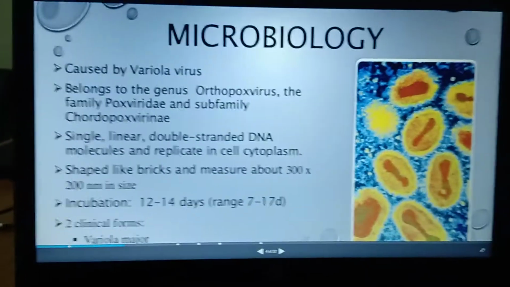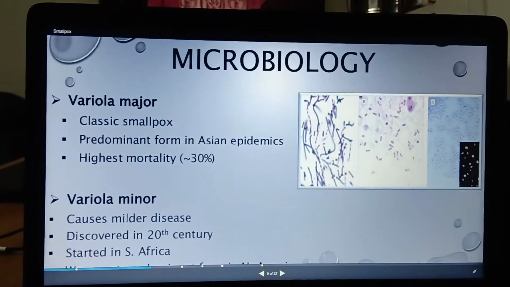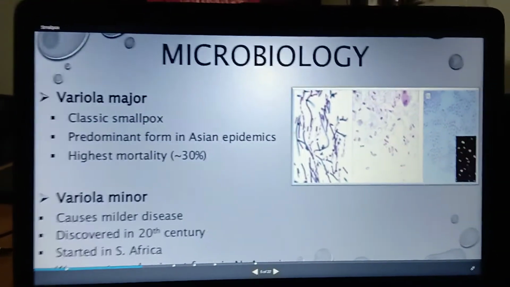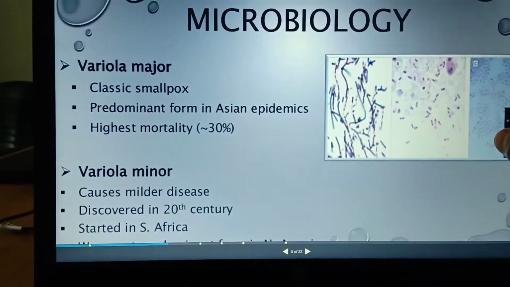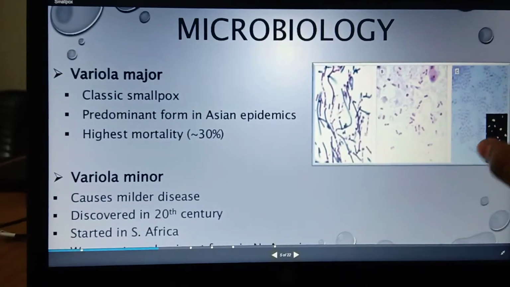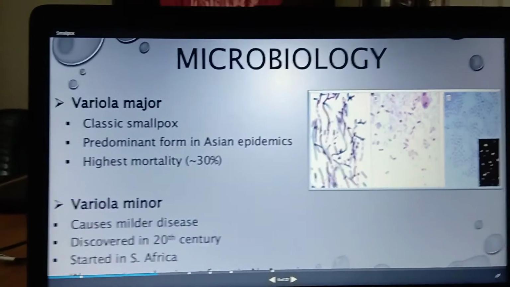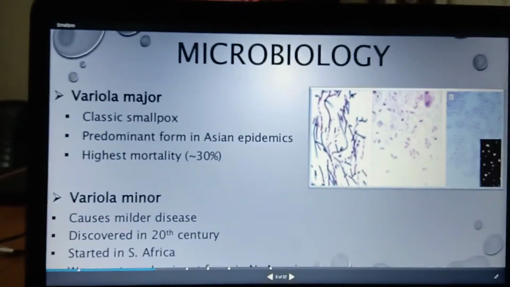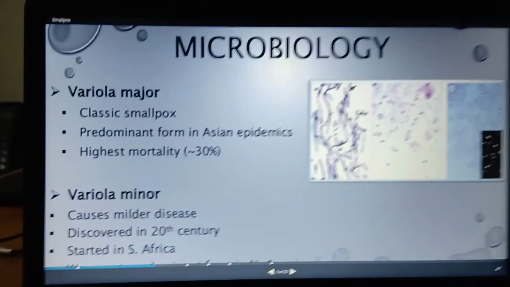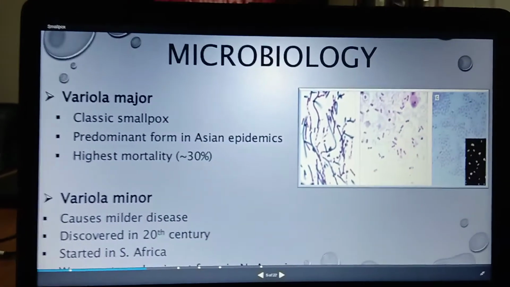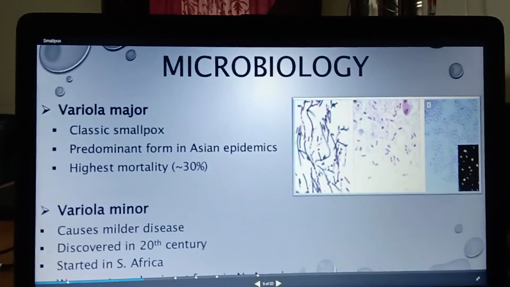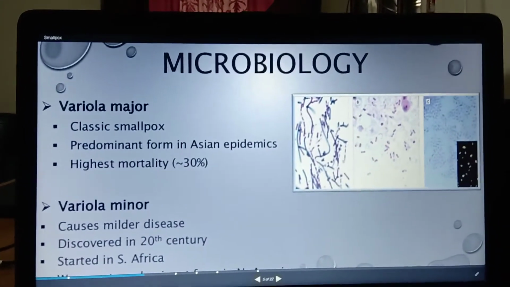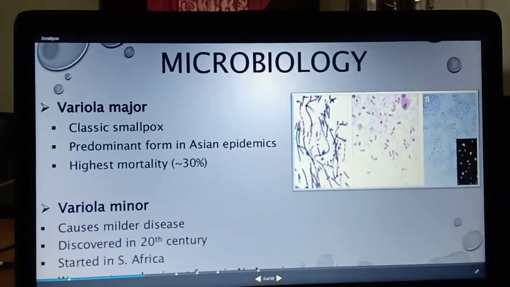Under the microscope you see variola major and variola minor, two types that are differentiated. Variola major is considered the classical smallpox, discussed in the Asian epidemics, with the highest mortality rate of about 30 percent.